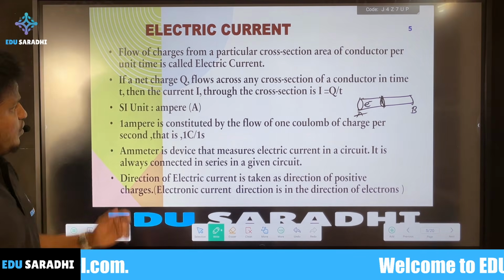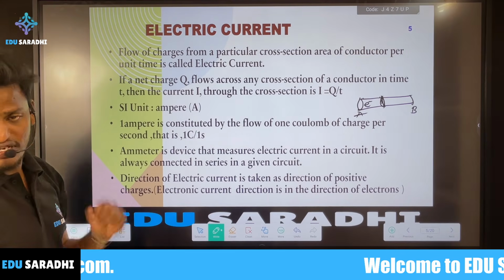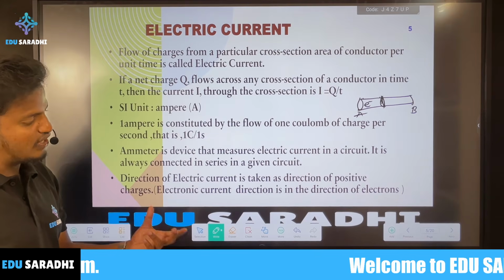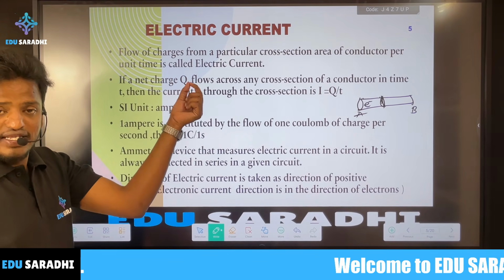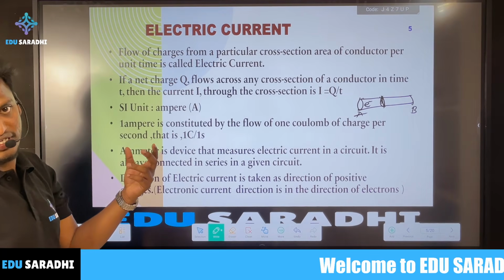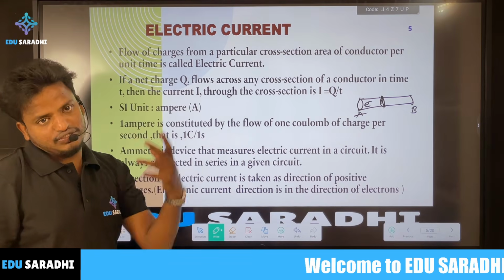The definition and the mathematical formula are also given. If the net charge, which we have already calculated, is Q, then Q is equal to n, the number of particles, which are the fundamental particles like electron or proton, into its charge.